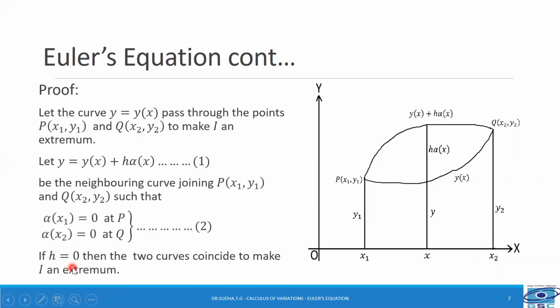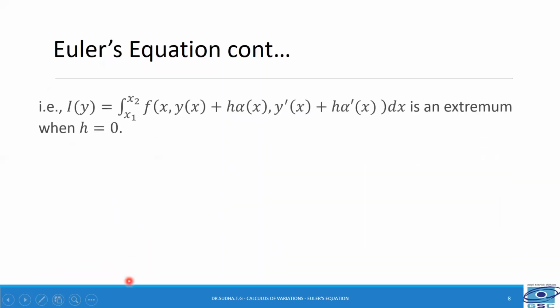If h is equal to 0, that is in equation 1, if I put h is equal to 0, the second term becomes 0 and we get y is equal to y of x. Then the two curves coincide to make I an extremum. That is, I of y is equal to integral x1 to x2 f of x, y of x plus h into alpha of x.